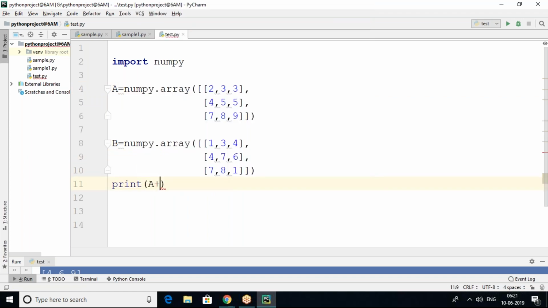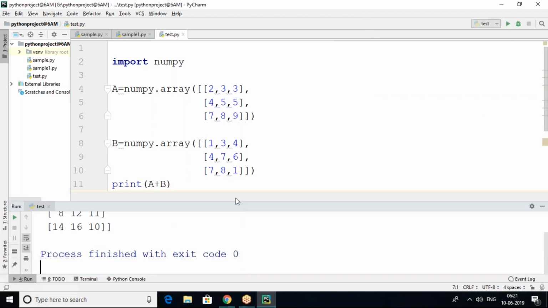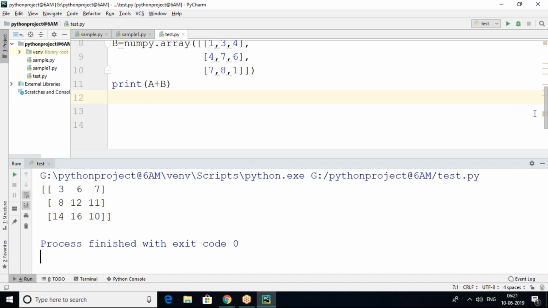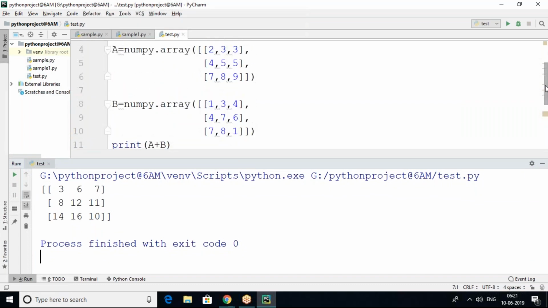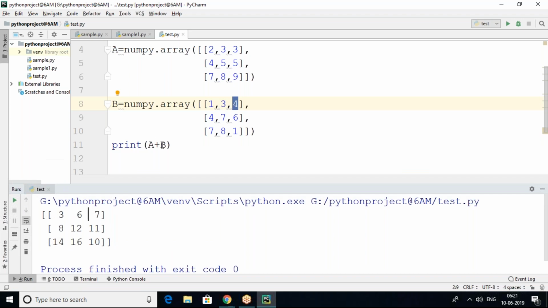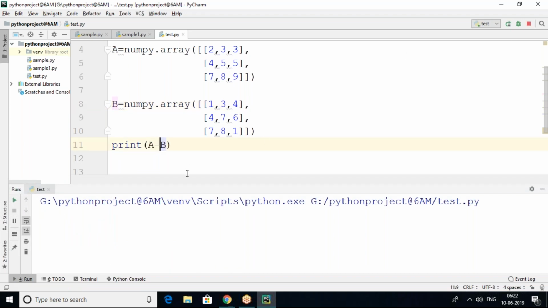Arithmetic operations we can perform easily, on two arrays also. So a plus b is clearly available. Two arrays will be added here: 2 plus 1 is 3, 3 plus 3 is 6, 3 plus 4 is 7, like this. Any arithmetic operation we can do easily using two-dimensional arrays by adding directly here.